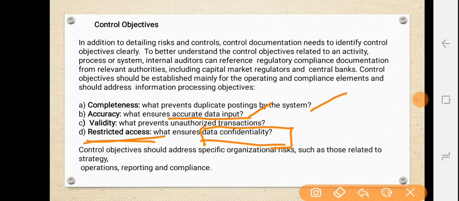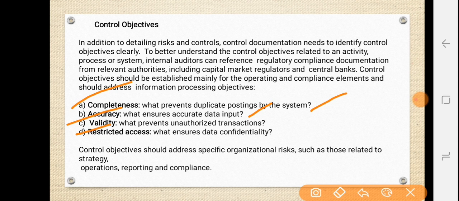See, the control objective is focusing on all these four things, that is completeness, accuracy, validity and restricted access. So control objectives should address specific organizational risks such as those relating to strategy, operations, reporting and compliance.